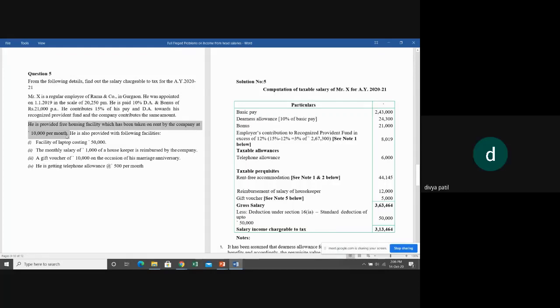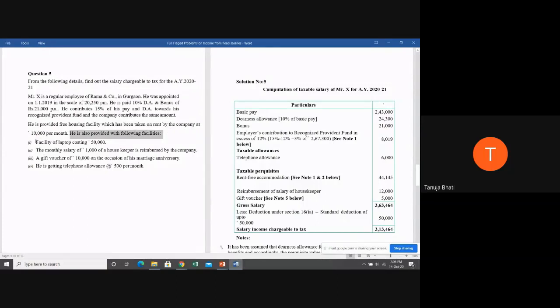Students, the employer is providing the employee a house to stay which is rent free, and that house is taken by the company on rent, like on lease. Company is not owning that house. So tell me, what is this? Rent-free accommodation. Very good. Then why are you replying so late? Okay, it is a rent-free accommodation.